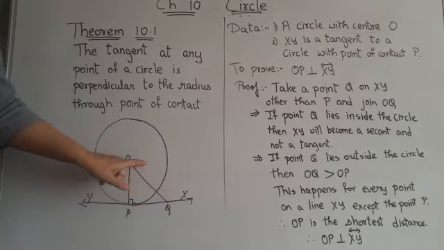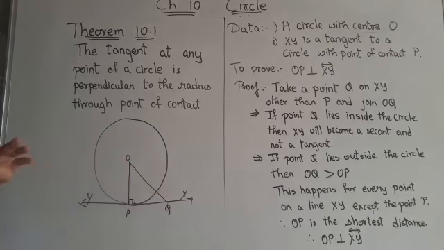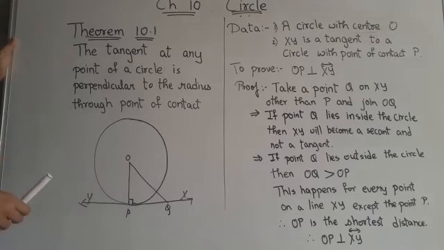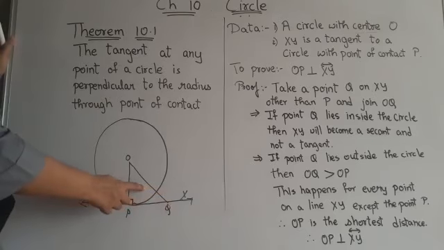If Q is inside the circle, then XY becomes a secant of the circle. What is meant by a secant? A secant of a circle is a line which intersects the circle at two points. So if Q is inside the circle, it will be a secant.